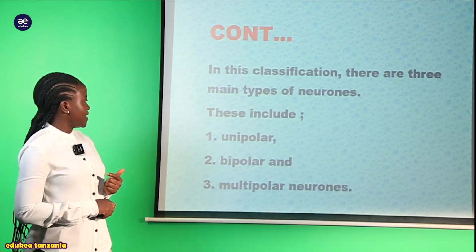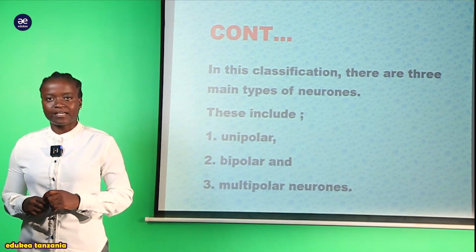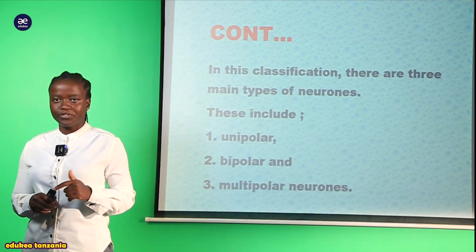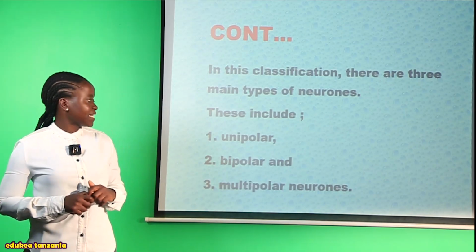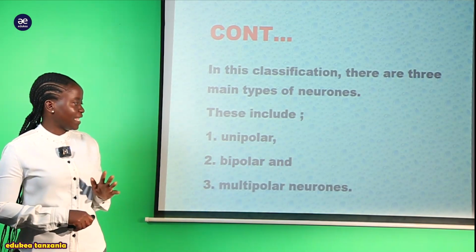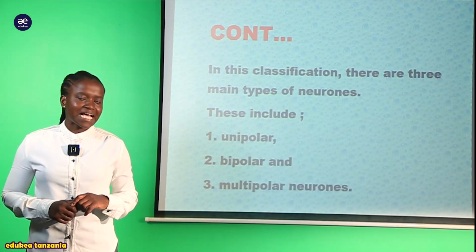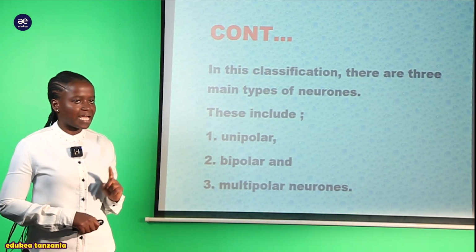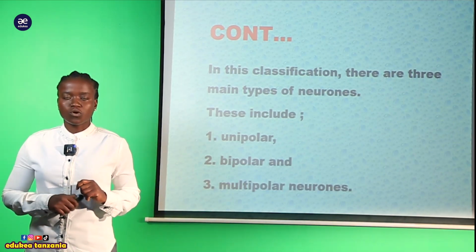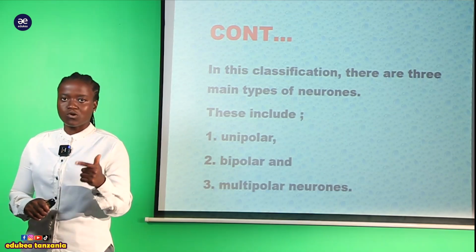The first type here is called the unipolar neuron. The second type is called the bipolar neuron. And lastly, the multipolar neurons. So all of those are types of neurons.